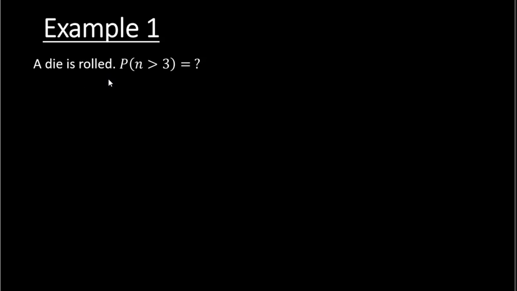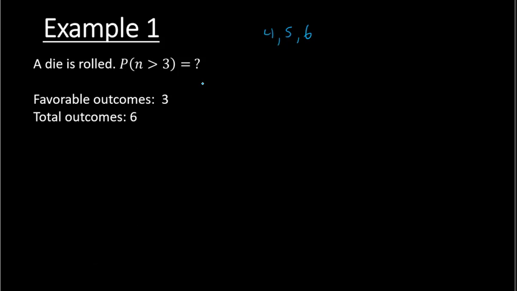A die is rolled, and we are to determine the probability that the number that is rolled is greater than 3. What we want to happen is to roll something bigger than 3, which would be a 4, 5, or 6. So that would be 1, 2, 3 things that we want to happen. So our favorable outcomes is 3. Now when you roll a die, there are 6 sides, so the total possible outcomes would be 6.